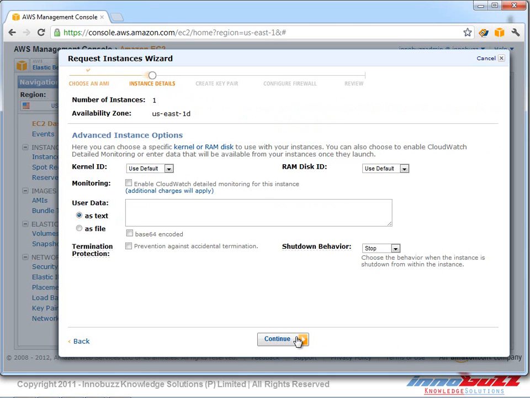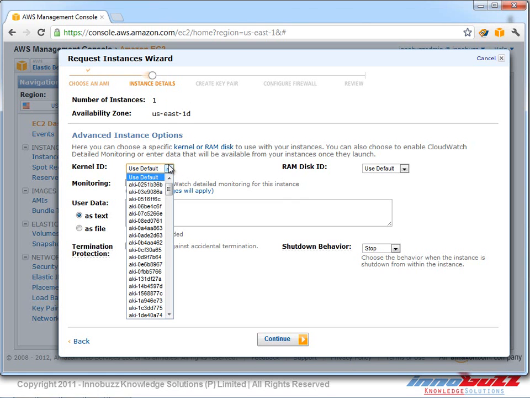and we click continue. Here we can see that we have selected 1 instance, and that too in the availability zone of US East 1D. Amazon also lets the end user choose a specific kernel or RAM disk to use with the instance that we have selected.